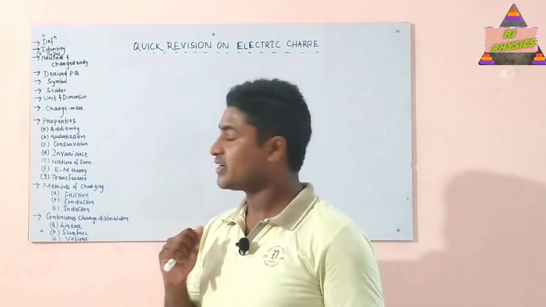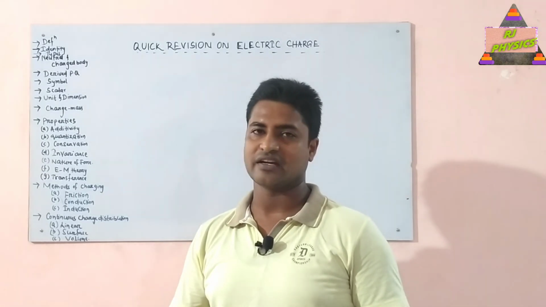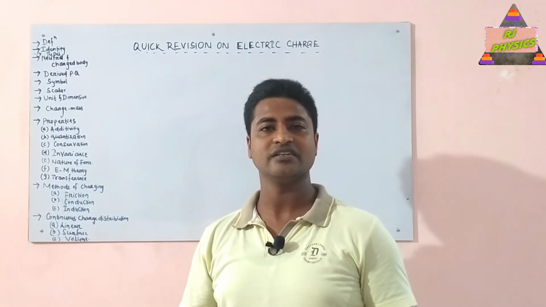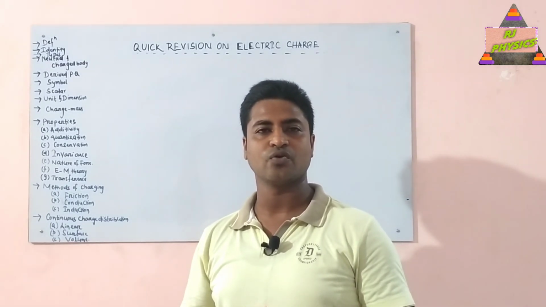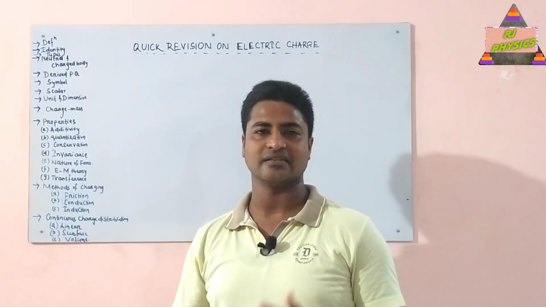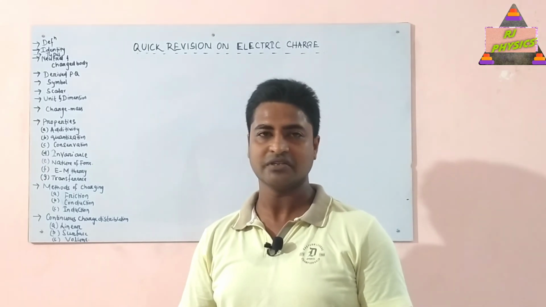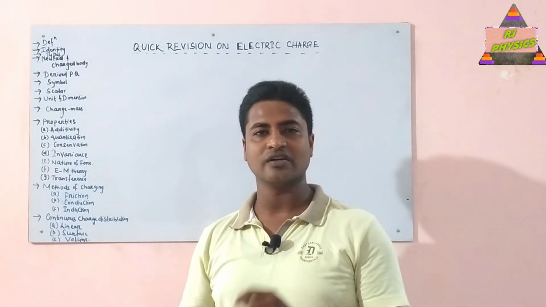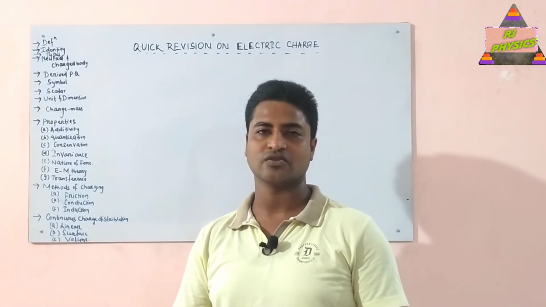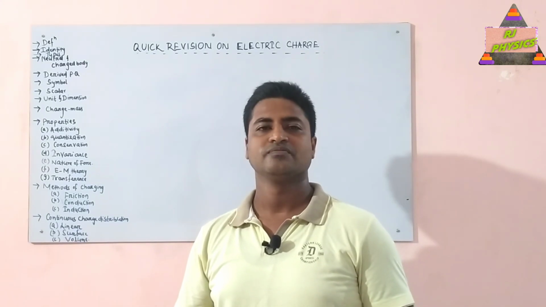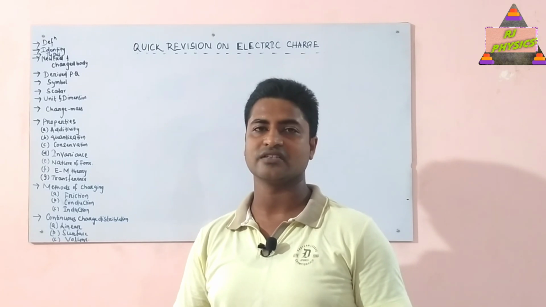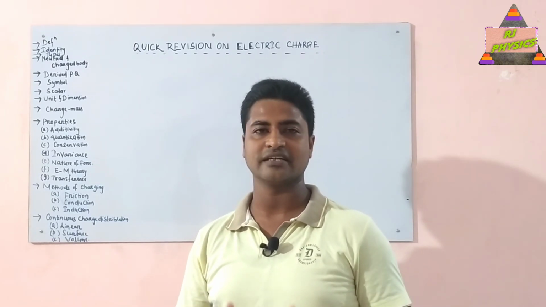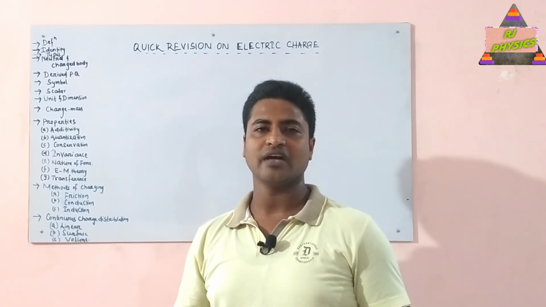Next, what is the difference between a neutral body and a charged body? So a body in general by nature the number of protons and number of electrons in each and every body is equal, and such a body is called as a neutral body. Means if number of protons is equal to number of electrons, then such a body is called as neutral body. But if the number of electrons is more or less than the number of protons, then the body is said to be a charged body. So this is the basic difference between a neutral body and a charged body.